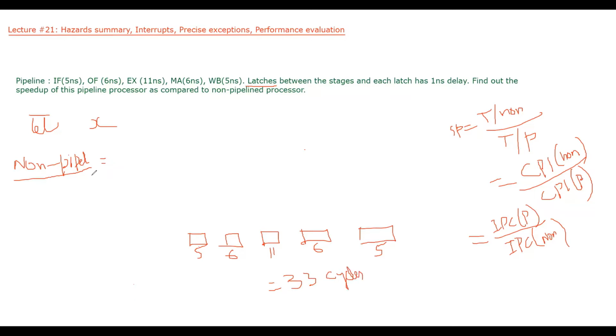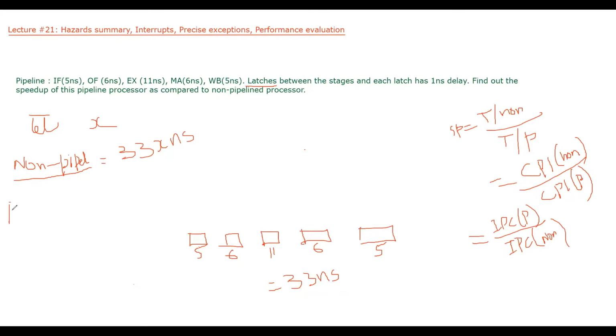So in a non-pipelined processor, every instruction takes how many? 33 nanoseconds. Okay. So X instructions will take 33 into X, because each instruction is taking 33. Sorry, it is time in nanoseconds. Okay, so that means our complete program will be executed in 33X nanoseconds.